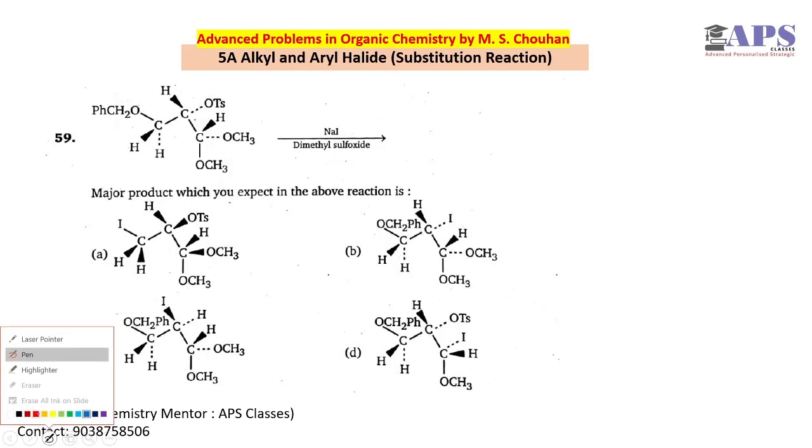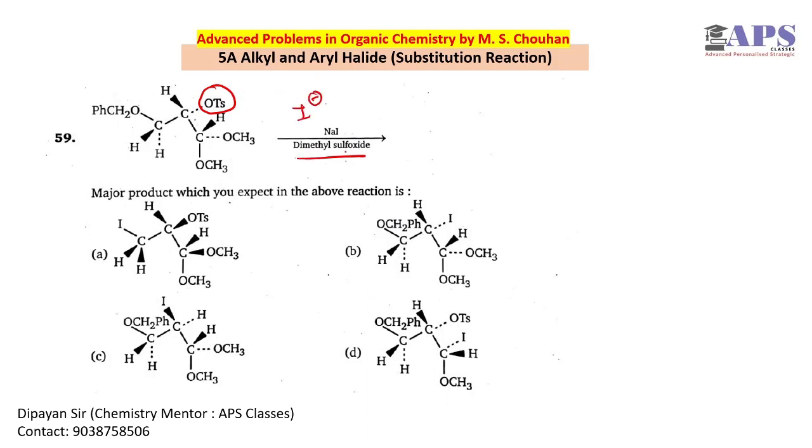This is question number 59. The molecule may look very difficult, but the question is very easy because OTs is the only leaving group present in this molecule, or the best leaving group present in the molecule. And NaI is a nucleophile, DMSO is the solvent, SN2 reaction.